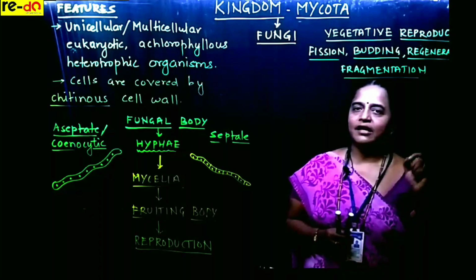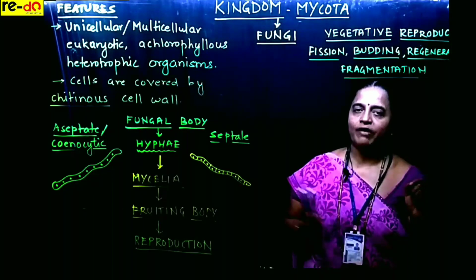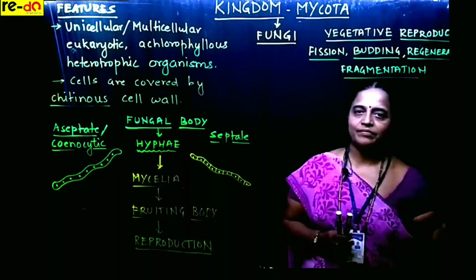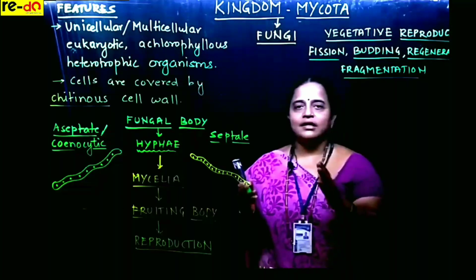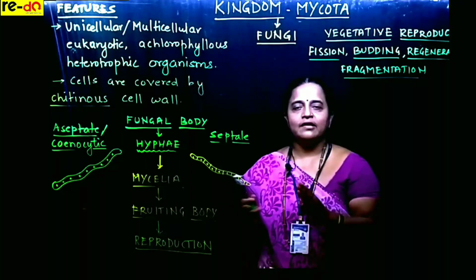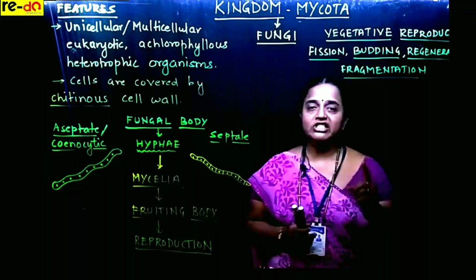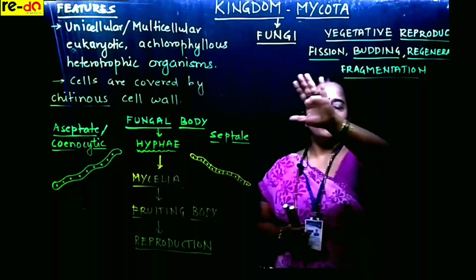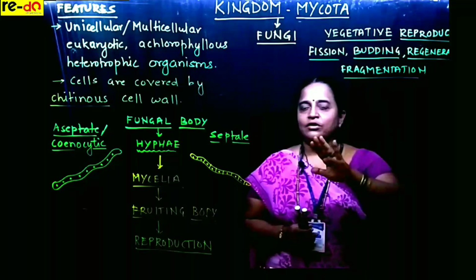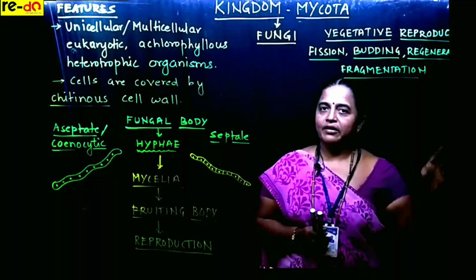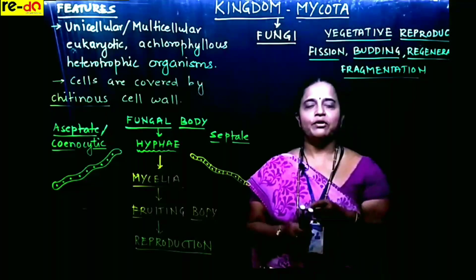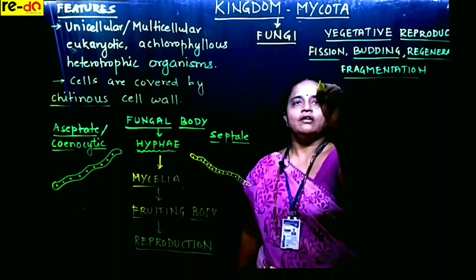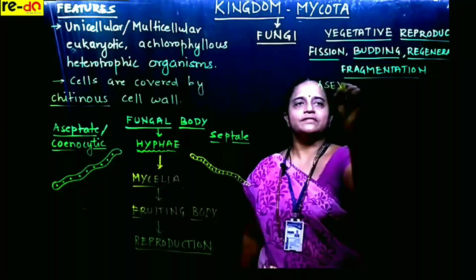Regeneration. If they lose any part of hyphae or mycelia, they have the ability to regenerate that. And if the mycelium body is cut into pieces, each piece will develop into a new organism. Here no gamete production, no special structures developed, so we call it vegetative reproduction. Coming to the second type, we call it asexual reproduction.